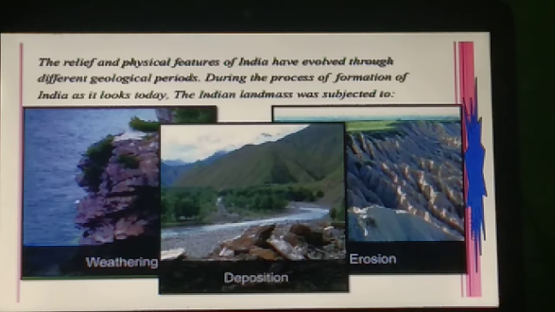Now, if we move further, landforms can also be divided into three types of processes, which include weathering, deposition and erosion. Weathering includes the breaking of rocks and soils by the action of rainfall, high temperature, etc. Second is deposition. It means laying down sediments that were carried by wind, water, etc. Third one is erosion. It means removal of the top layer of earth by air or water, that is called erosion.